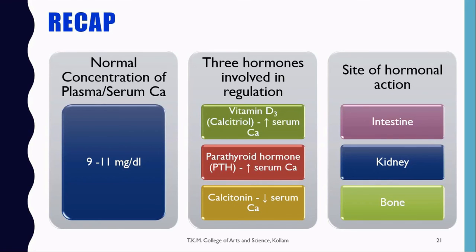A recap: the normal concentration of plasma or serum calcium is 9 to 11 mg per deciliter. Three hormones are involved in the regulation process. They are vitamin D3, otherwise known as calcitriol, which increases the serum calcium level. Another hormone is parathyroid hormone or PTH, which also helps to increase the serum calcium level. And the third one is calcitonin, which is an antagonist of parathyroid hormone and decreases the serum calcium level. The sites of hormonal action are intestine, kidney and bone.